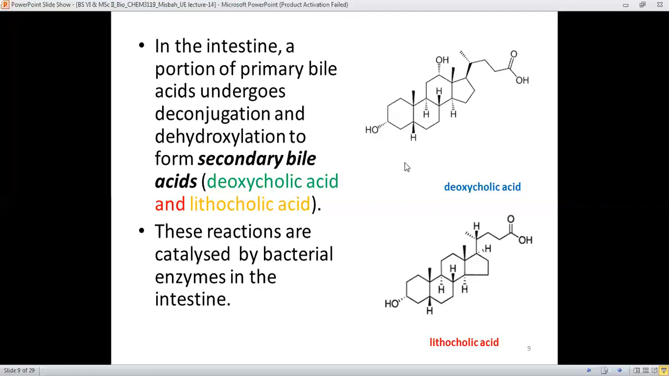And these reactions are definitely catalyzed by the bacteria in the intestine, and the enzymes are secreted by the bacteria. Therefore, these reactions, the deconjugation and the dehydroxylation reactions, are catalyzed by enzymes which are secreted from the bacteria.